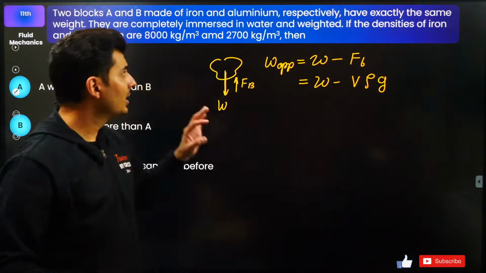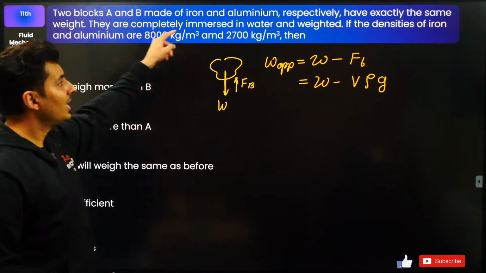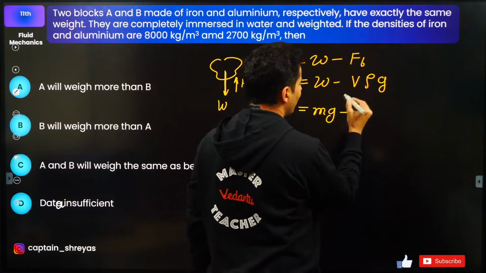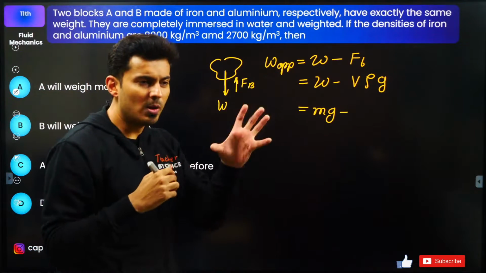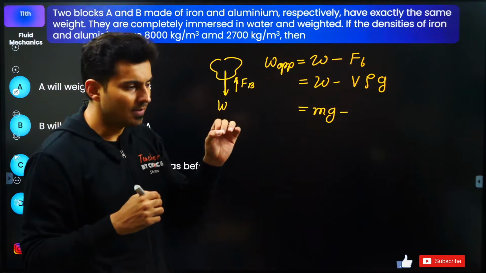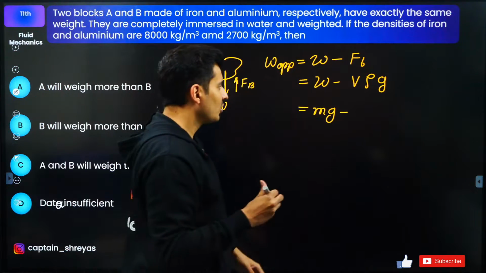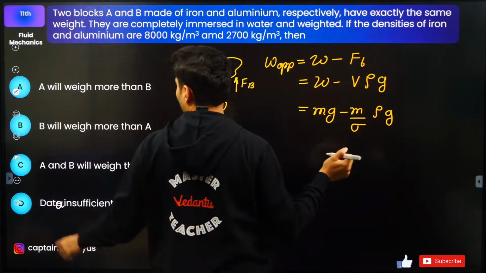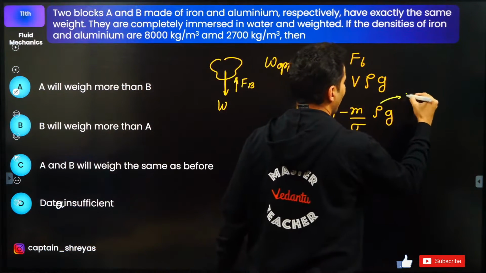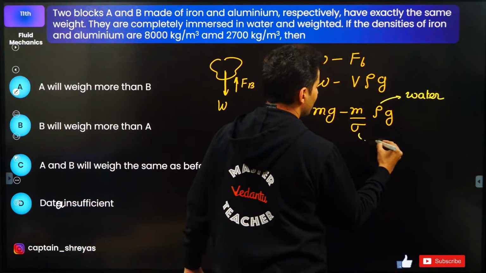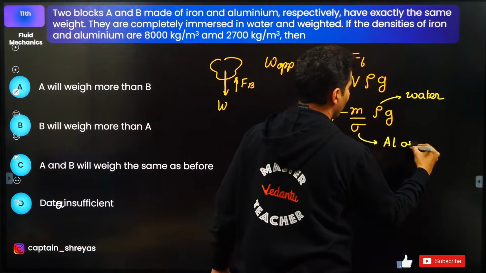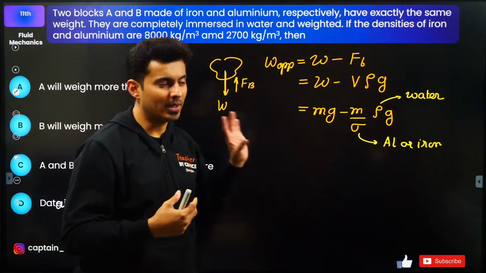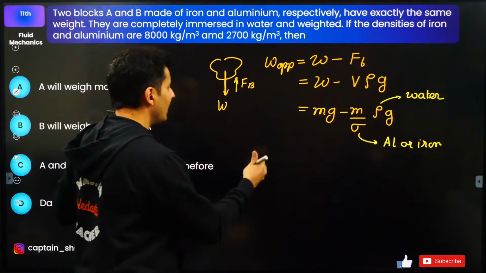Now, it is clearly mentioned, in air, they may weigh the same. They have the same weight in air. So let me just write it in terms of mass. So mg minus volume. Volume of the body is nothing but mass divided by density, right? So it will be the mass divided by the density of the solid into rho into g. Notice that this rho is of water. This is the density of water. This is of aluminium or of that iron block. That is the density of the solid. That was the density of the liquid always. Now that is your apparent weight.